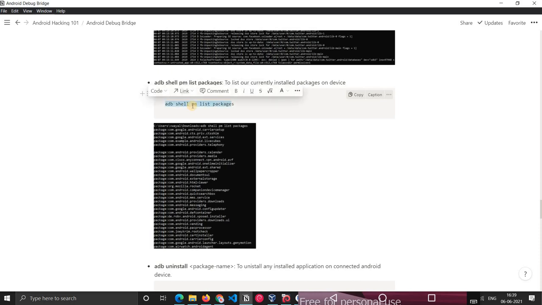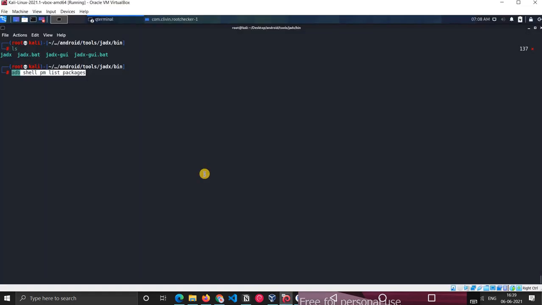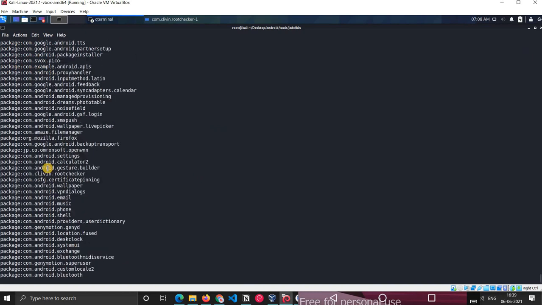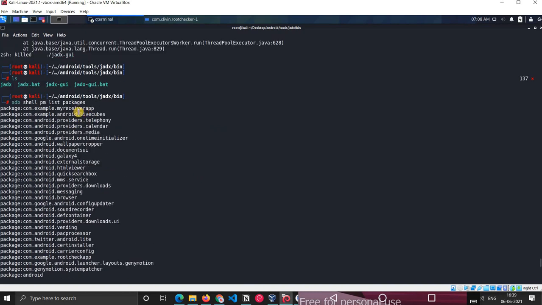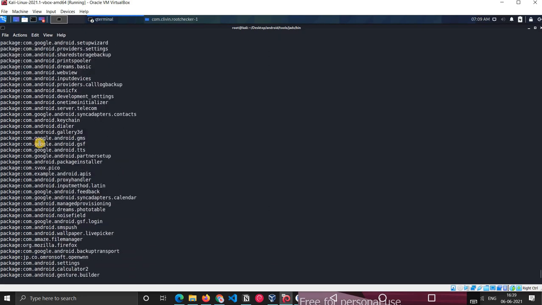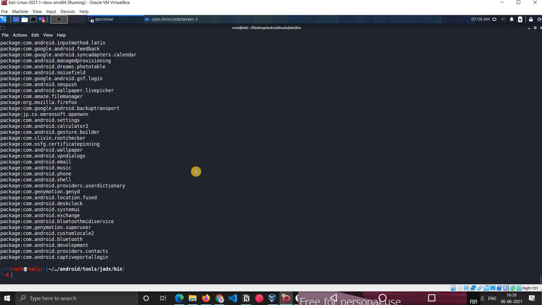If you want to list packages, like what different packages are there on your device, you can just do adb shell pm list packages. I'll quickly show you that. See, these are all the packages which are installed on your device, so different applications. These are some applications which I built, my receiver app. So we can get the packages.